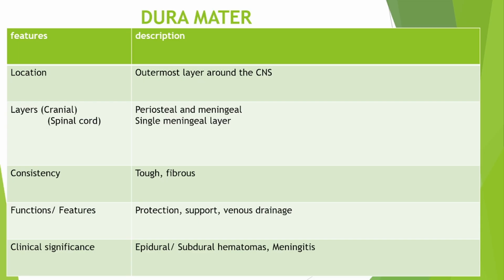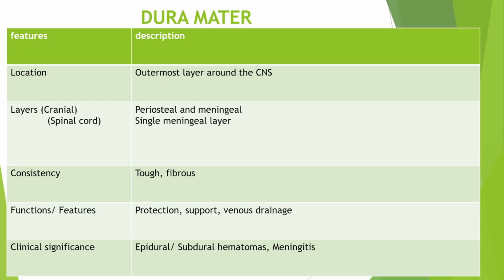Then the next important thing we need to look at is the functions, as well as some features. In the dura mater, what are the functions?